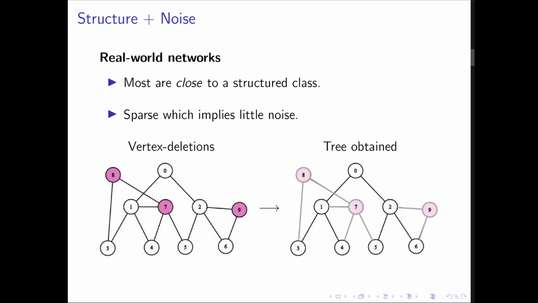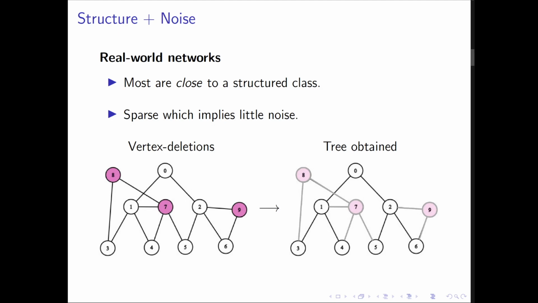We can think of noise then as these removed vertices that otherwise distort our graph from being structured. Structural rounding is based on an earlier idea similar to this, that imagines a true version of the graph lying within the original. The edits, i.e. vertex or edge deletions required to get there, are considered the extra noise. What we now want to think about is how hard it is for noisy graphs to be edited to structured ones. There's some good news here. Network science has empirically established that real-world networks, social, biological, computer, etc., exhibit significant sparse structure.